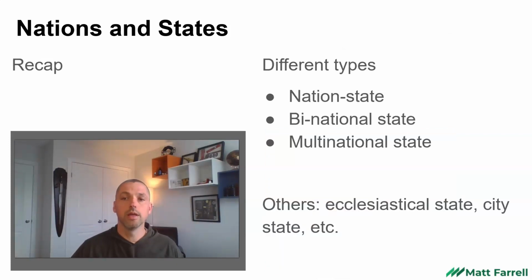To recap here, different types of states. We've got the nation state, where you've got the nation and the state belonging together, a binational state where you've got two nations living within a state, and a multinational state where you can have multiple nations within a state. Also possible to have states without borders. But the key difference here is that the nation is the people, the state is the political institution.